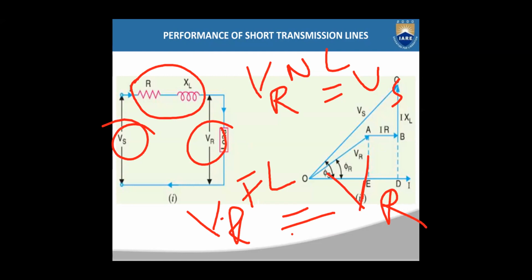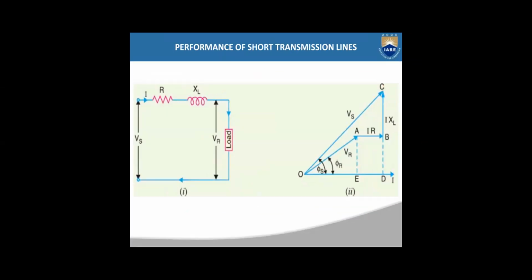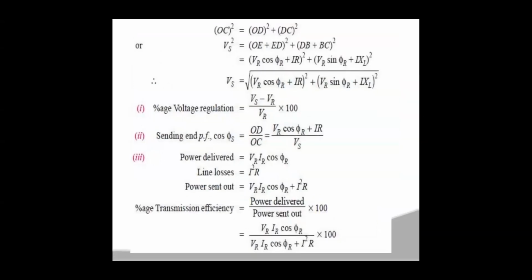This change in voltage will always be expressed in terms of full load voltage, that means VR only. So the regulation is (VS minus VR) by VR, that is the formula here. (VS minus VR) by VR into 100 is the percentage of voltage regulation.